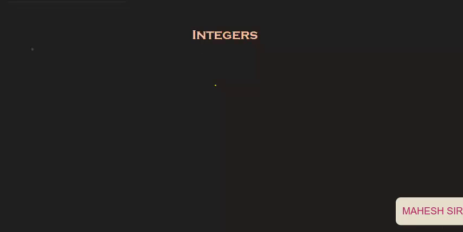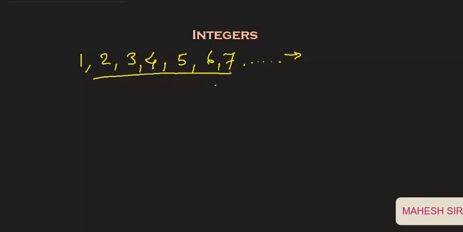When you enter school, you start your maths with the counting numbers, like 1, 2, 3, 4, 5, 6, 7 and so on. Do you know, students, what is the specific name of this kind of number? Yes, the name of this kind of number is countable number, and another name is natural number.